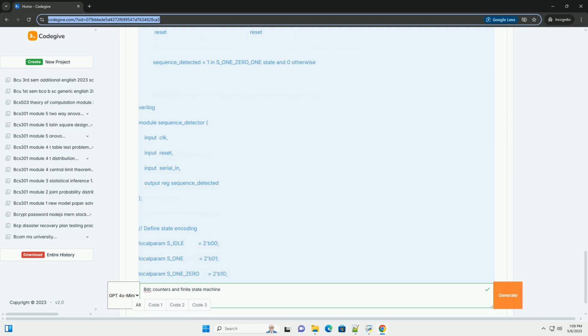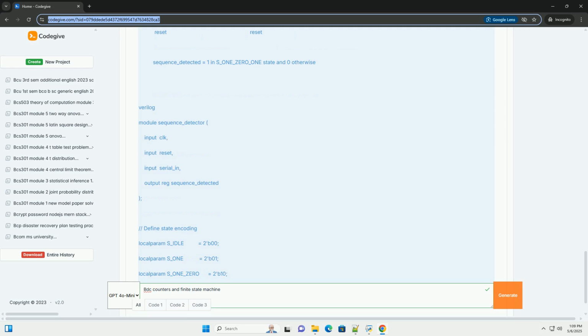Always @(posedge clk or posedge reset): this is a clocked always block. The code inside executes on the rising edge of the clk signal or when the reset signal is high, asynchronous reset. If reset: asynchronous reset condition. If reset is asserted, the counter is set to 0. Else begin: if reset is not asserted, the counter proceeds with normal operation.